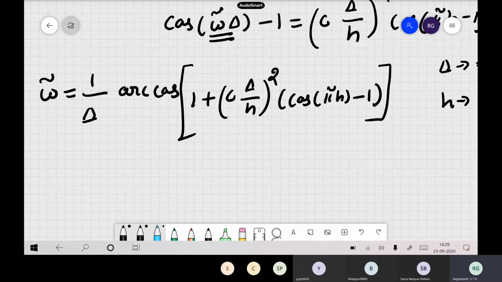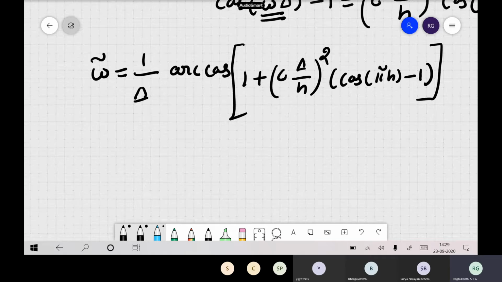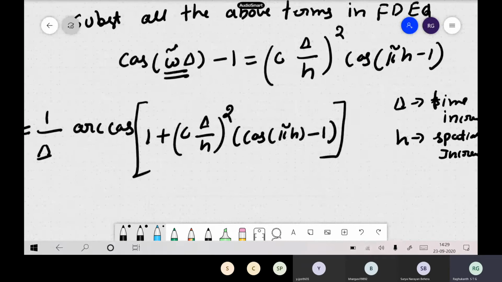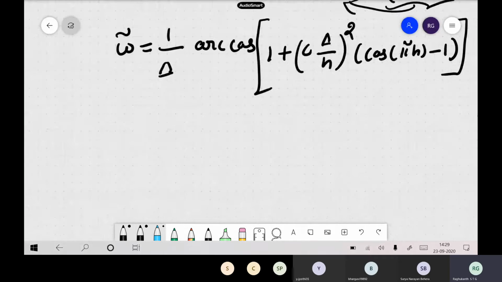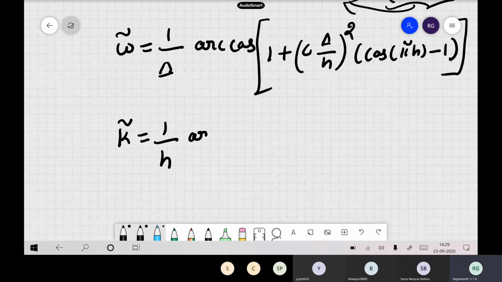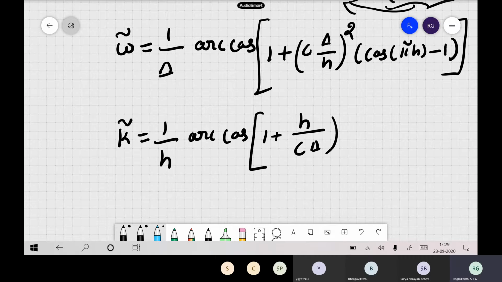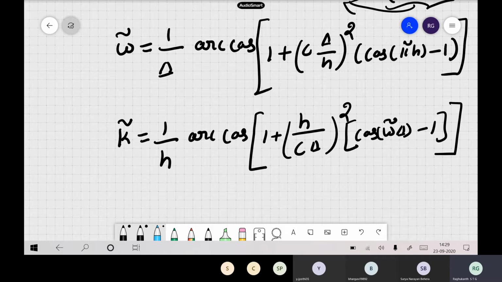So this is our expression for omega hat. Or you can also write it in terms of k hat, same equation: k hat equals 1 by h arc cos of 1 plus h by c delta whole square times cos of omega hat delta minus 1. So this is our expression.